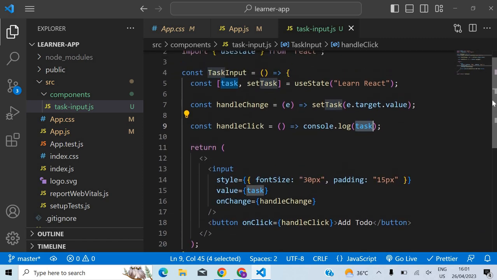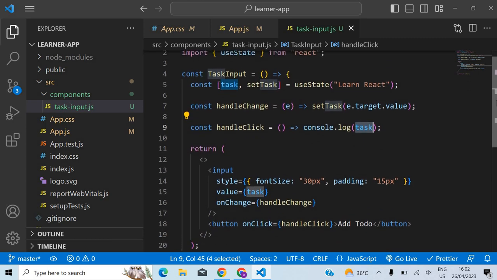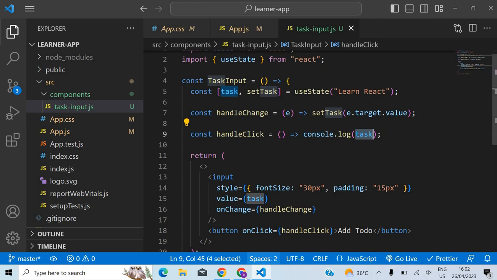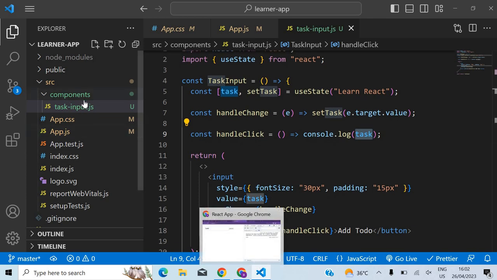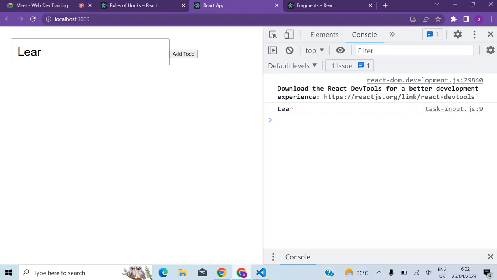So shall I push this code? Do you need this code, or won't you need it? You can refer to the code later. Today we also discussed a lot of concepts: rules of hooks, controlled components, uncontrolled components. You can listen to this lecture once again and take notes, inshallah. We'll see you tomorrow.